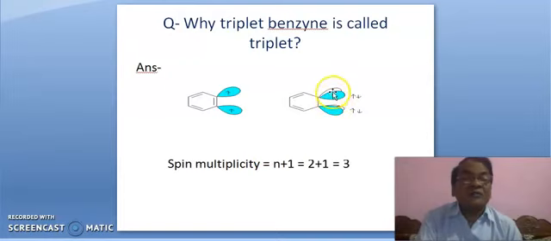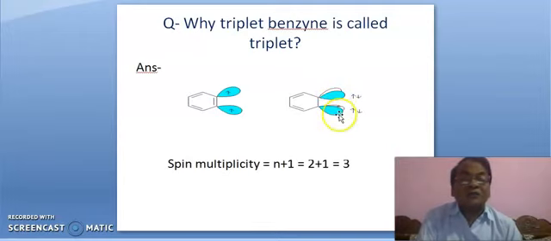So here, out of these two, one is a p orbital and one is an sp2 hybrid orbital, and in a similar fashion one is a p orbital and one is an sp2 hybrid orbital.